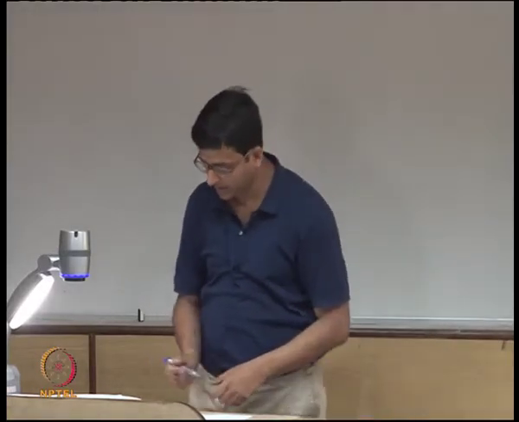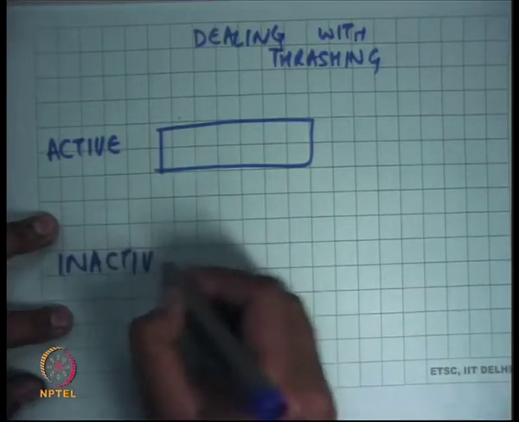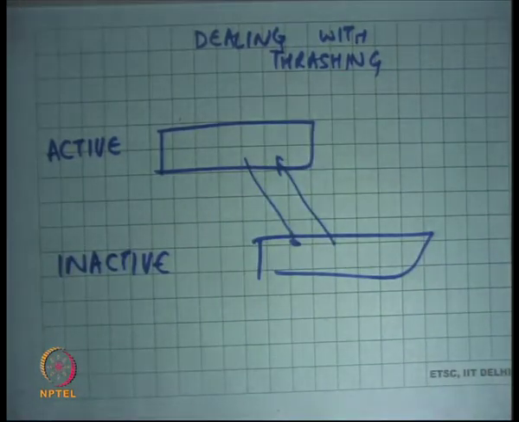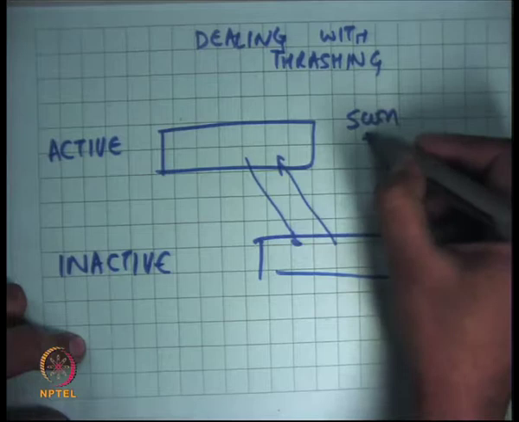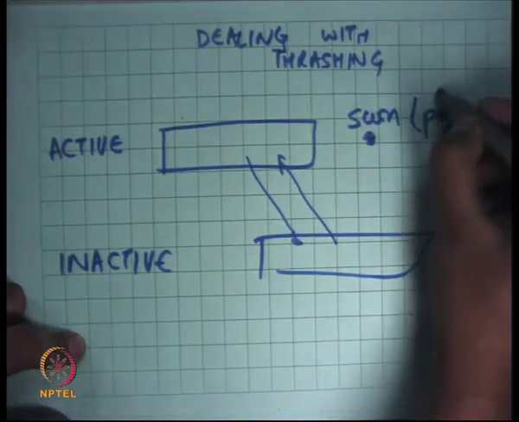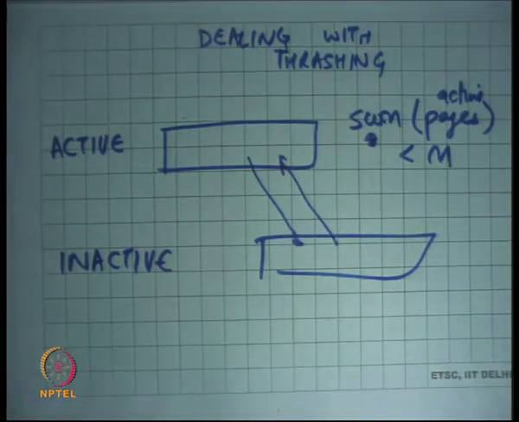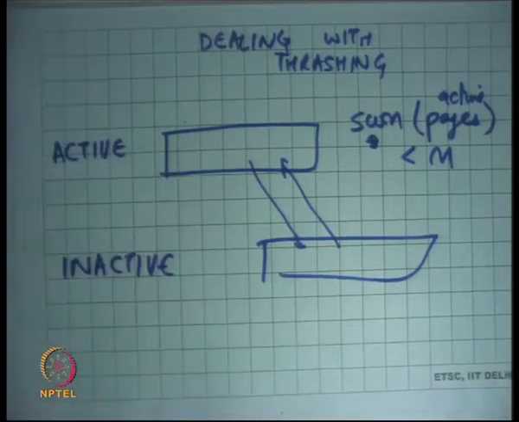Basically, have a set of active processes and have a set of inactive processes, and keep moving processes from active to inactive, and make sure that the sum of active pages inside the active processes is less than, or comfortably less than, physical memory. The scheduler only schedules the active processes at a time. The inactive processes remain in the sleeping or suspended state, or even in the ready state; they are not actually brought up and started to run.